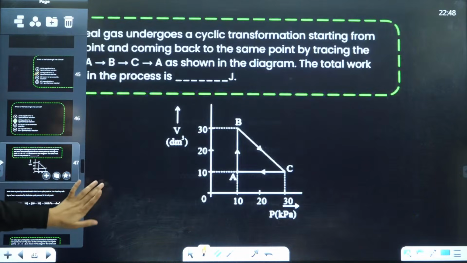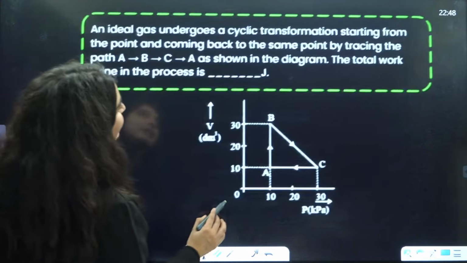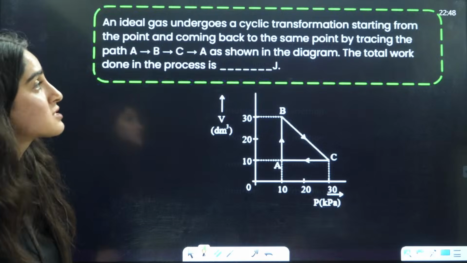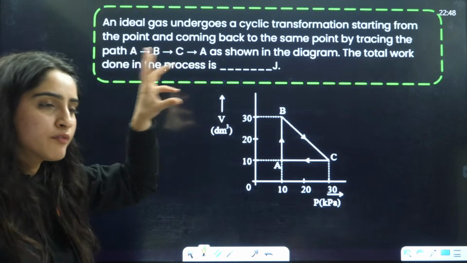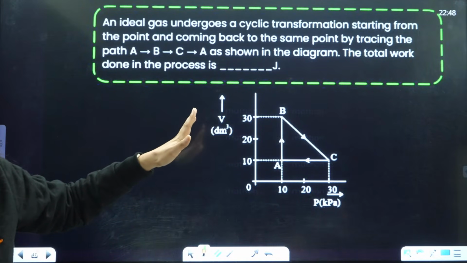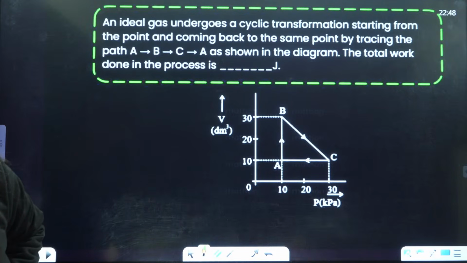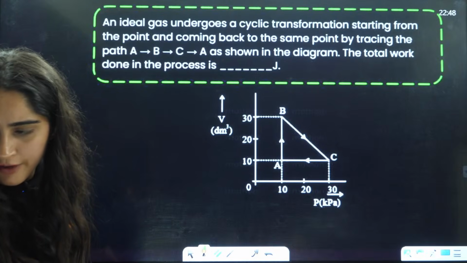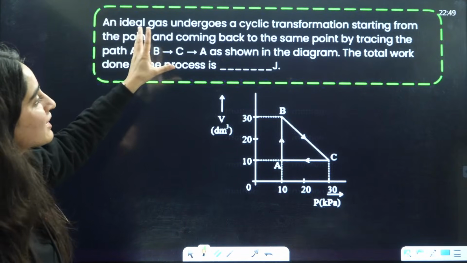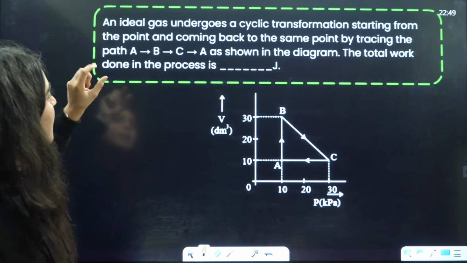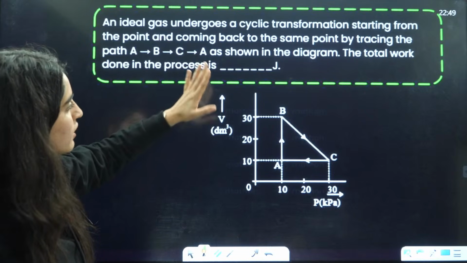Chalo. Next question is, an ideal gas undergoes cyclic transformation starting from the point. Now, this is a very, very simple question, guys. It's just that you will see this looks different, but it's a very, very simple question. Everybody, try to solve it. An ideal gas undergoes a cyclic transformation starting from a point and coming back to the same point by tracing A to B, B to C, C to D, D to A, as shown in the diagram.